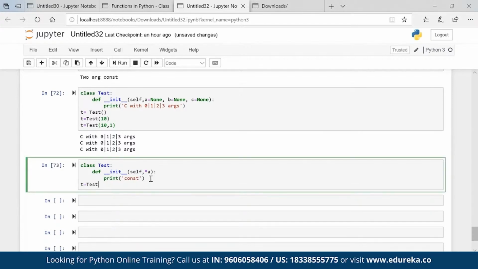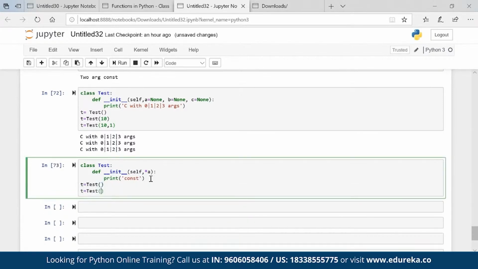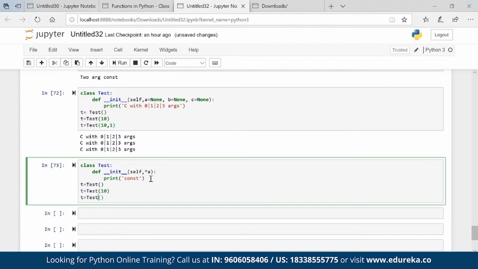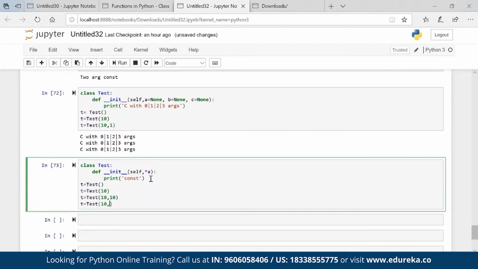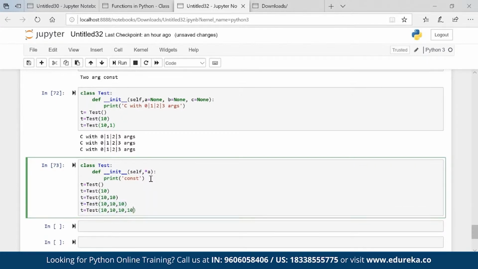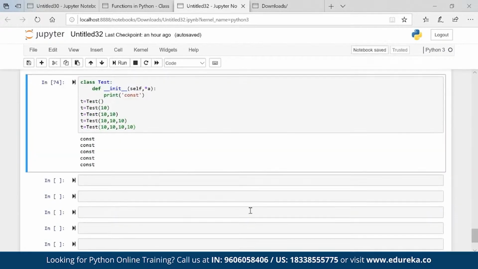T equal to test will work, t equal to test 10 will work, t equal to test 10 comma 10 will work, t equal to test 10 comma 10 comma 10 will work, and so on. No issues, execute. Perfect. Okay, now there is a concept of method overriding as well.